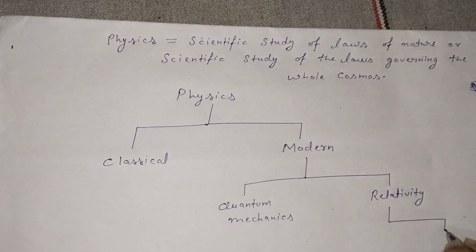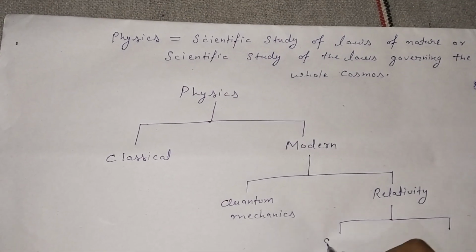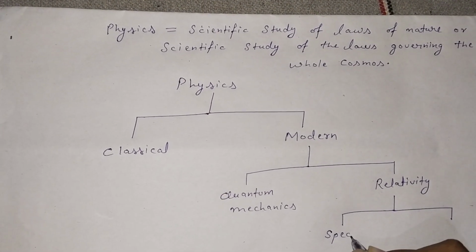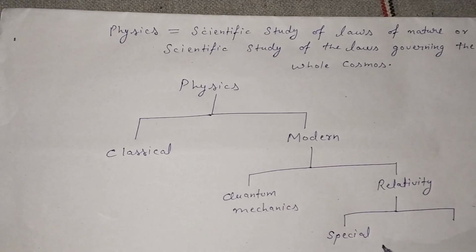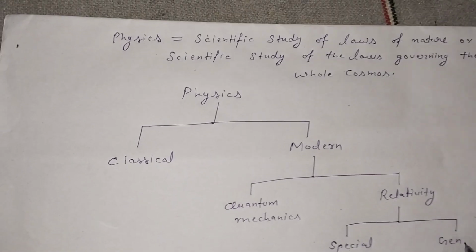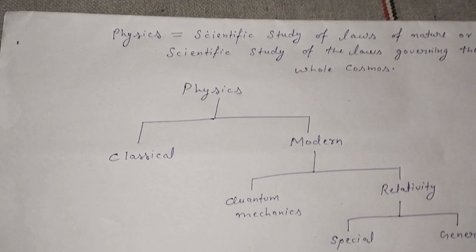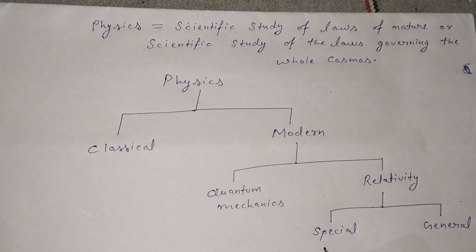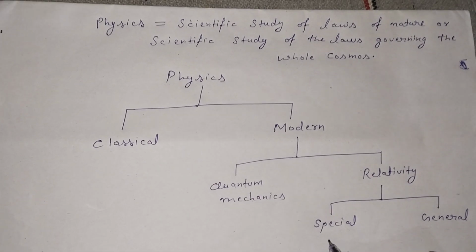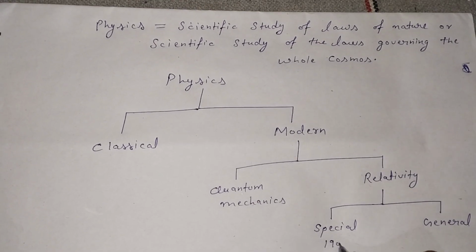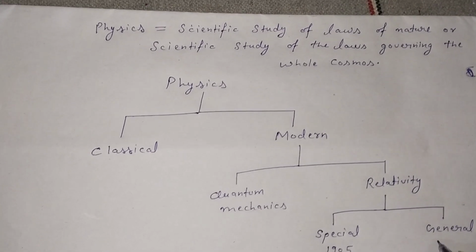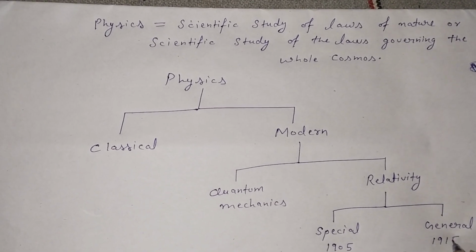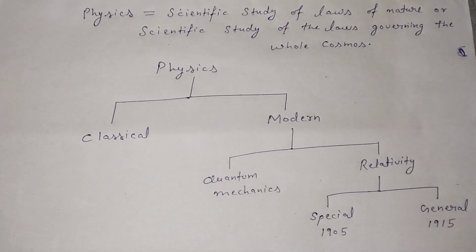First is the special theory, and second is the general theory of relativity. The special theory of relativity was introduced by Einstein in 1905, and general relativity was discovered by Einstein in 1915, 10 years later.